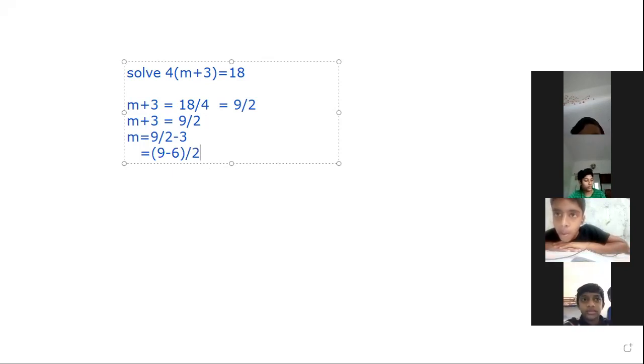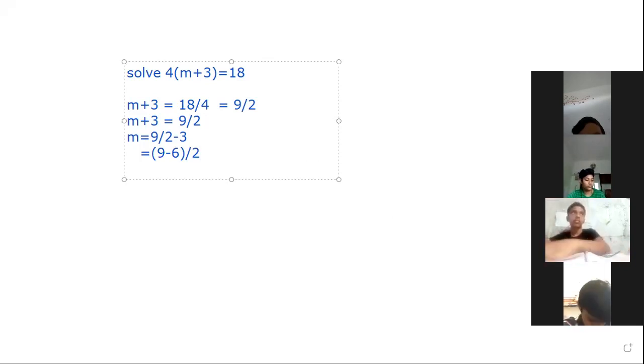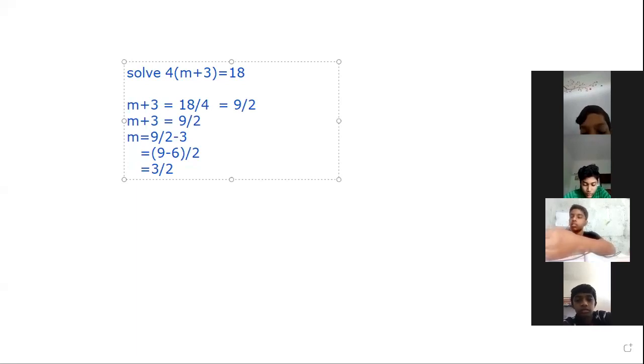Then what is the value of 9 minus 6? 9 minus 6 is 3 and the denominator is 2 itself. Then the answer should be 3 by 2. So the value of m is 3 by 2. The solution of 4 into m plus 3 is equal to 18 is m equal to 3 by 2. This is the solution of the given equation.